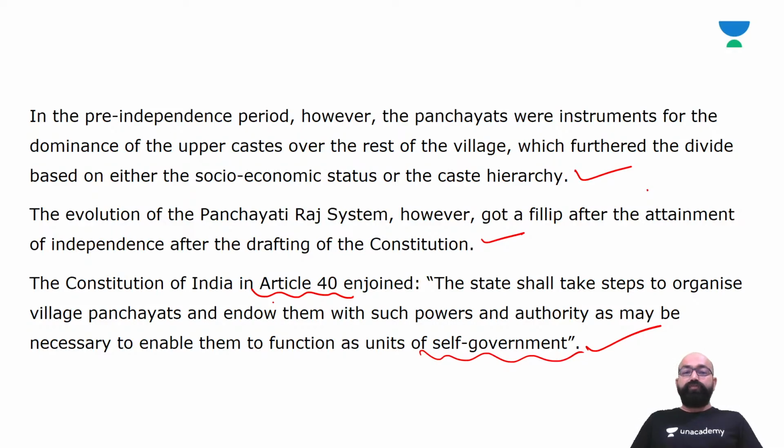The Constitution of India in Article 40 describes that the state shall take steps to organize village panchayats and endow them with such power and authority as may be necessary to enable them to function as units of self-government.